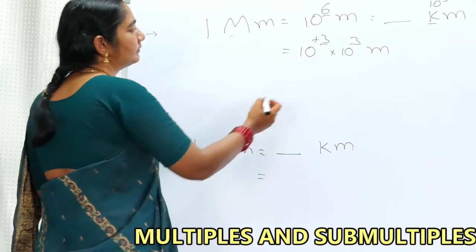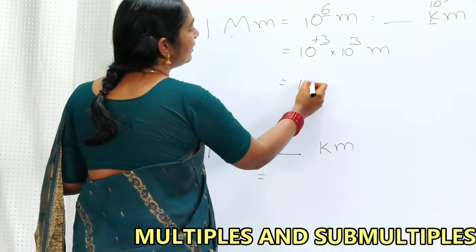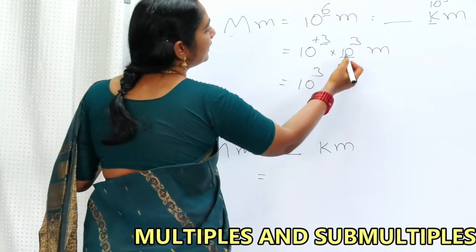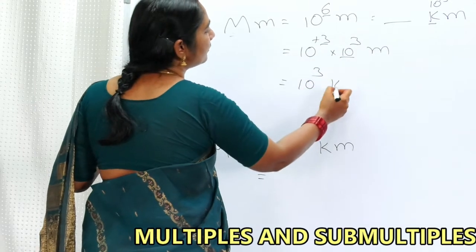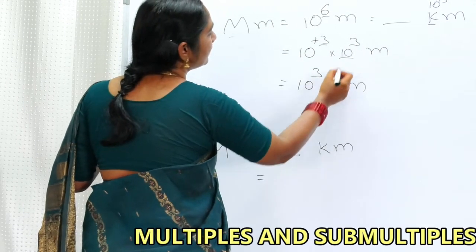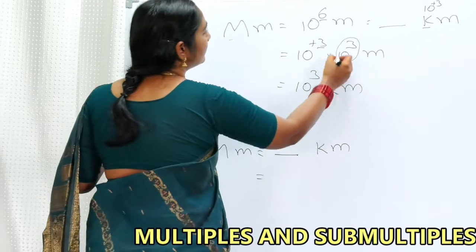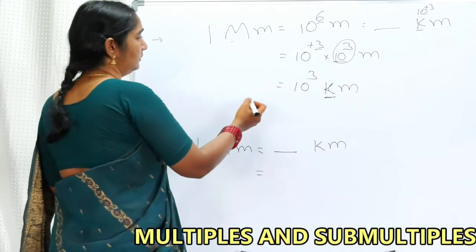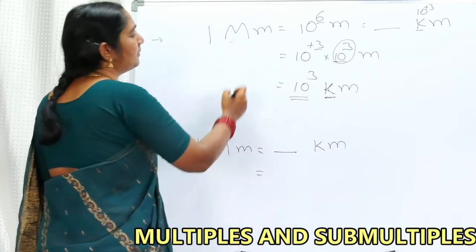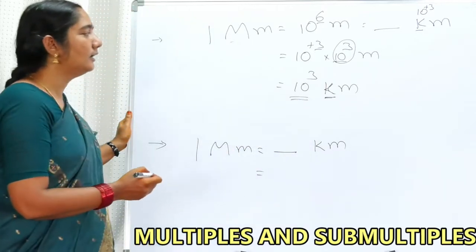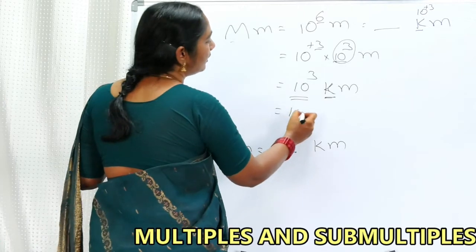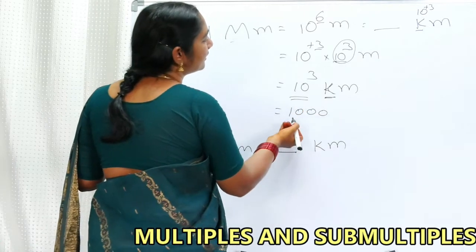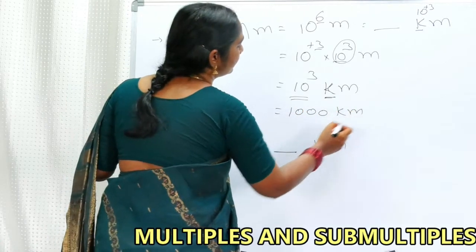Now, in the place of 10 to the power of 3, I am replacing with kilo, K. Kilo stands for 10 to the power of 3. So the answer is 1 megameter is equal to 10 to the power of 3 kilometers, or you can even write it as 1000 kilometers.